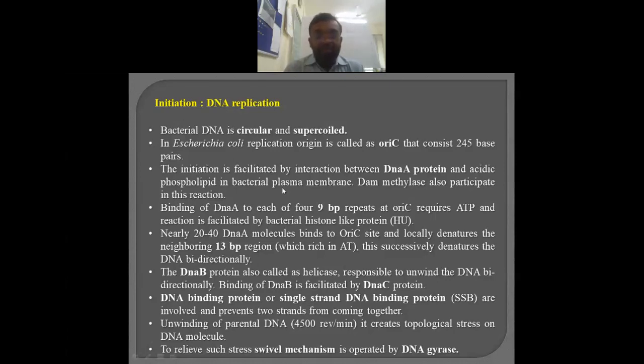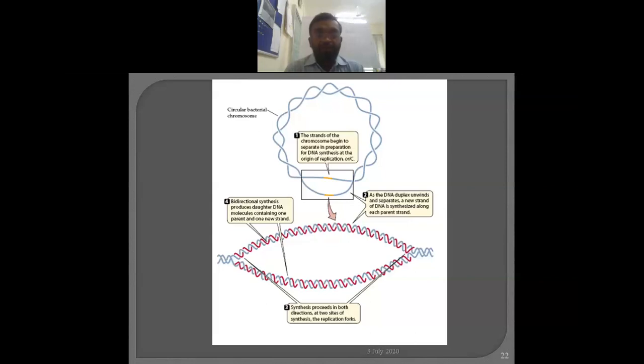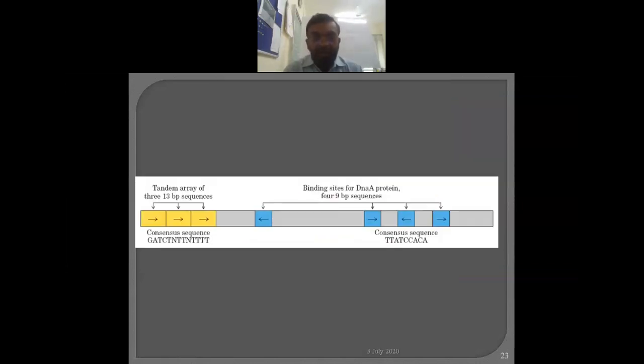Now, for example, this is the complete DNA in front of you. Within that there is a particular region from which replication is initiated. It is not so that replication can start from any point. No, never. There is a particular region, and this region is referred to as the oriC, the origin, the center of origin. Replication is started from that particular point. What is the peculiarity of this particular point? For example, this is the region which is considered the oriC region. So in the case of E. coli, what is the structure?